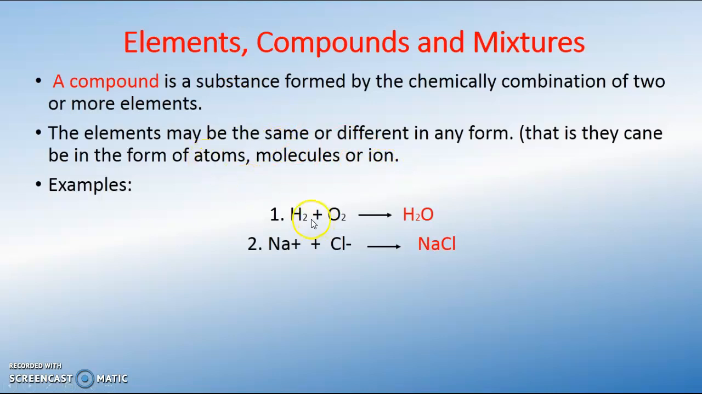If you look at these examples here, I have a molecule of hydrogen, another molecule of oxygen, so here they are different, and then they have formed water. I have an ion of sodium combined with an ion of chlorine. Here too, they are different ions, sodium ion, chlorine ion, and I get a compound, sodium chloride.